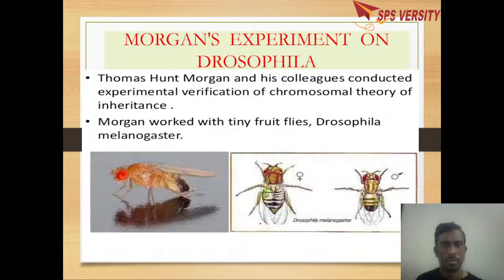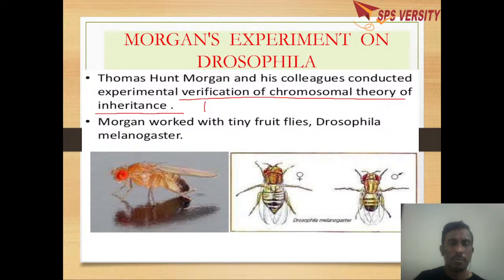Later on, after Mendel, a person called Thomas Hunt Morgan was born. He conducted the experimental verification of the chromosomal theory, and he is called the father of experimental genetics.